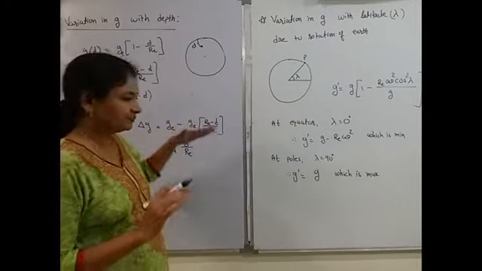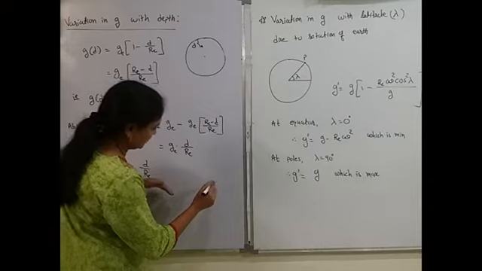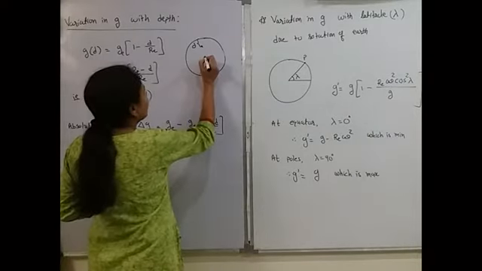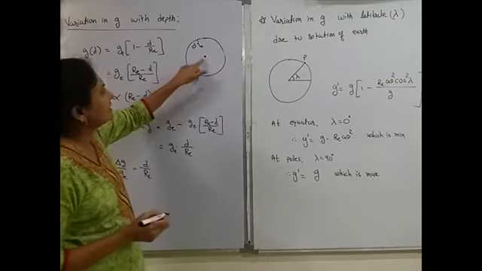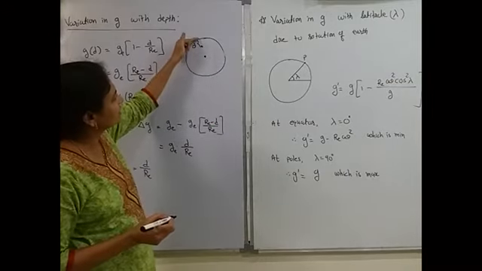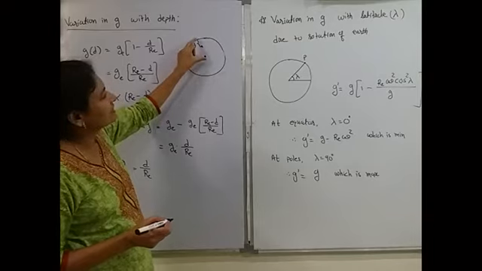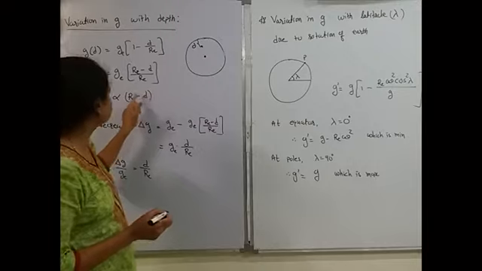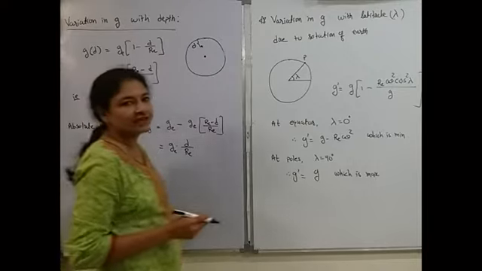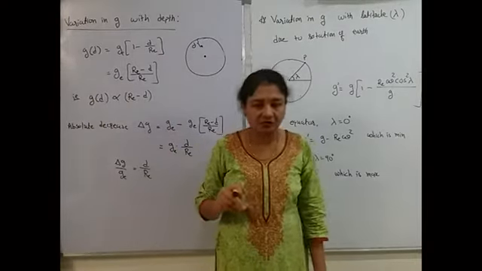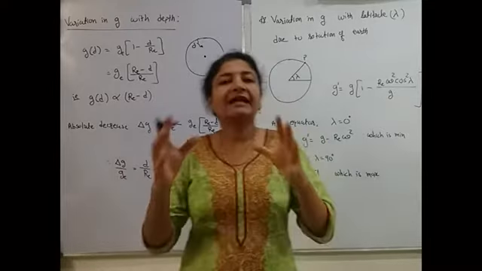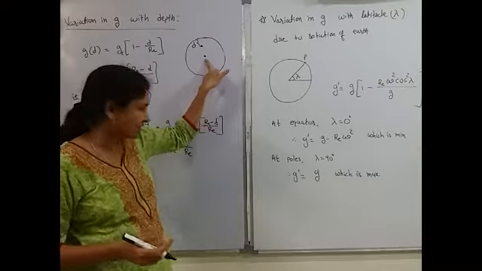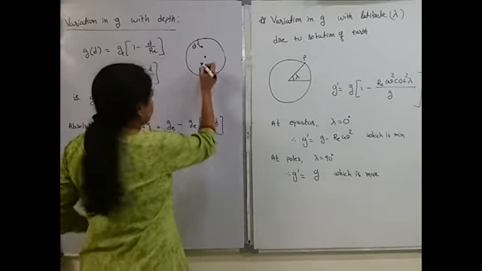Okay, one more thing: what will be the value of g at the center of Earth? Taking the center, what is the depth? What is the distance from the surface of Earth? This is equal to R_E. In that case, d will be R_E. If d is equal to R_E, what will be g of d? g of d will be 0. So we can say, at the center of Earth, acceleration due to gravity is 0.